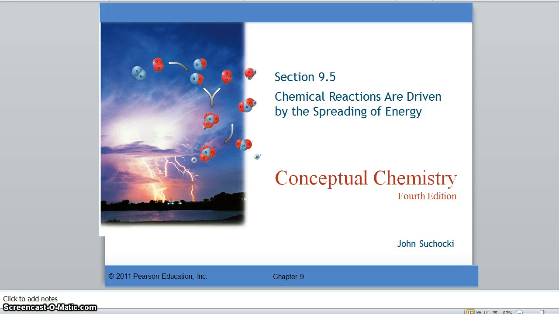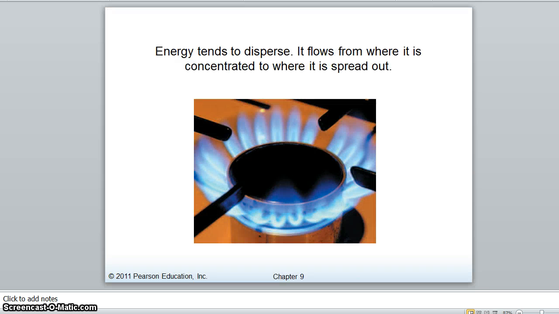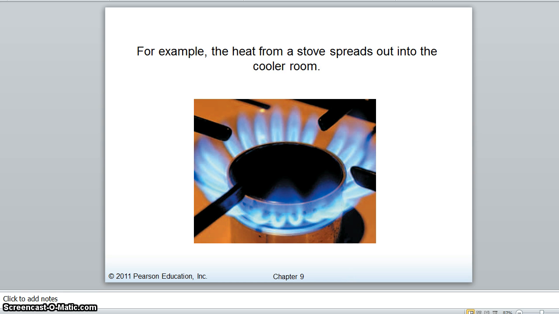Okay, so this is Chapter 9, Section 5, which is chemical reactions are driven by the spreading of energy. Energy tends to disperse. It flows from where it's concentrated to where it is spread out. Energy does not concentrate unless you put some energy into it to make that happen. An example is that when you turn on a stove, the heat spreads out into the cooler room.